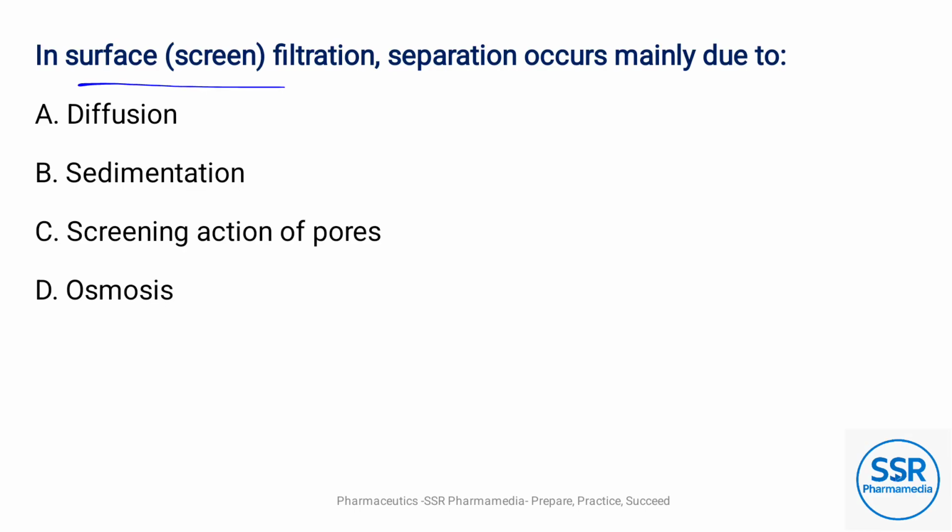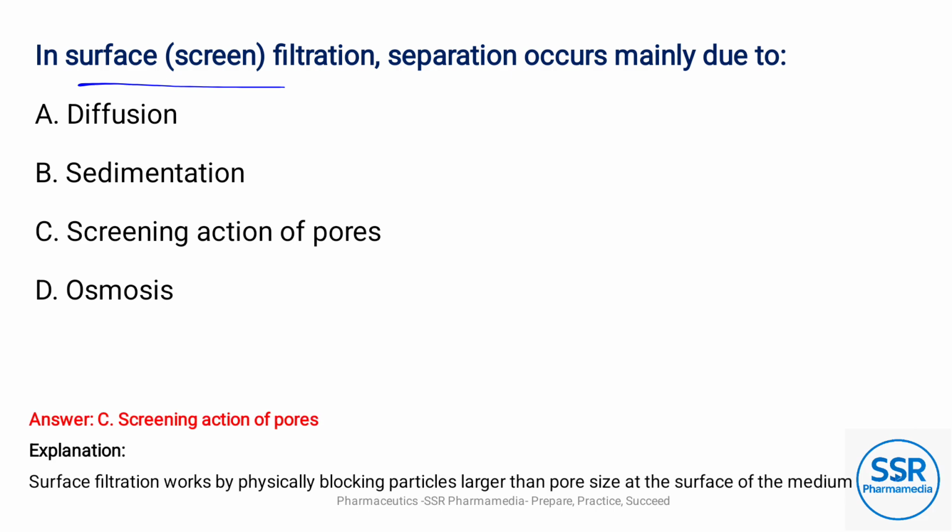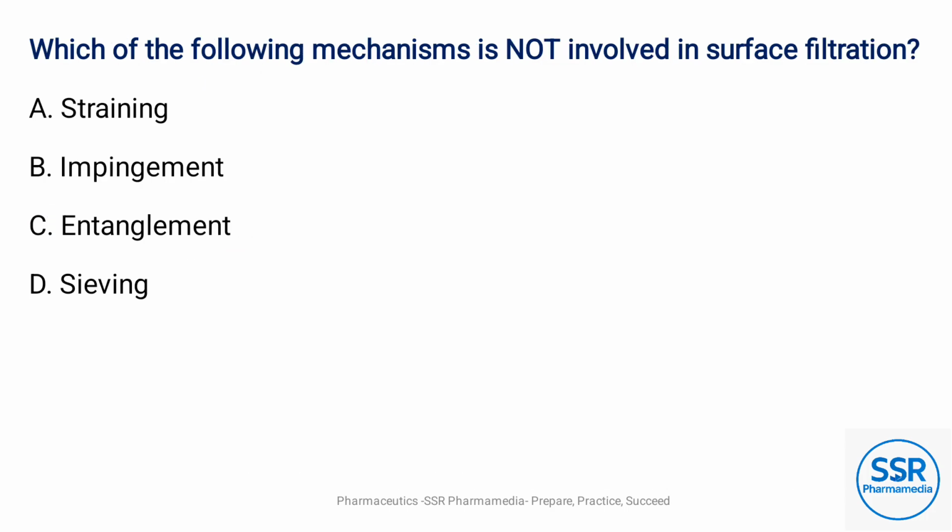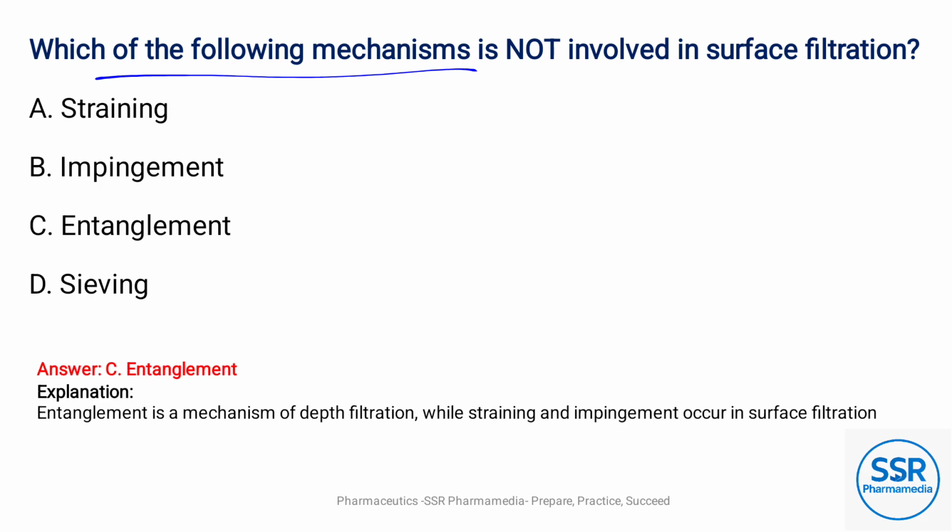In surface filtration, separation occurs mainly due to, option C, screening action of pores. Which of the following mechanisms is not involved in surface filtration? Option C, entanglement. The remaining options are involved in surface filtration, so except entanglement.